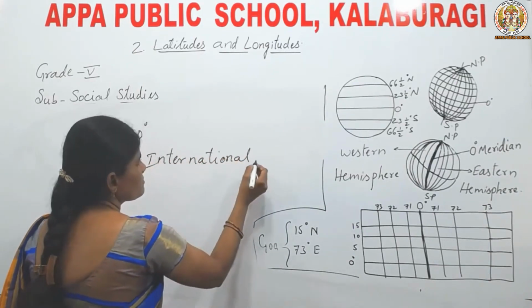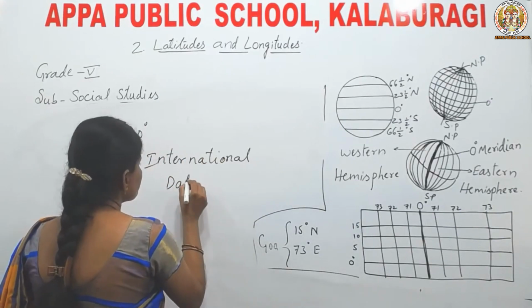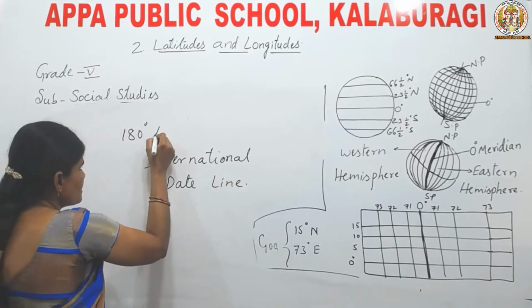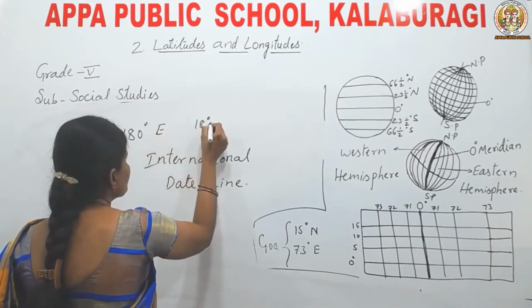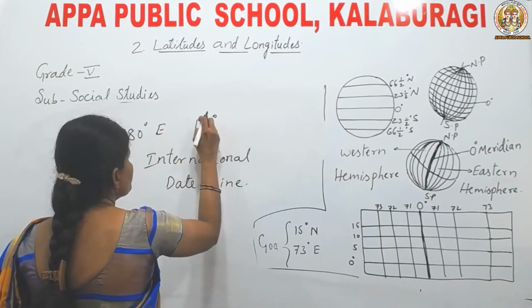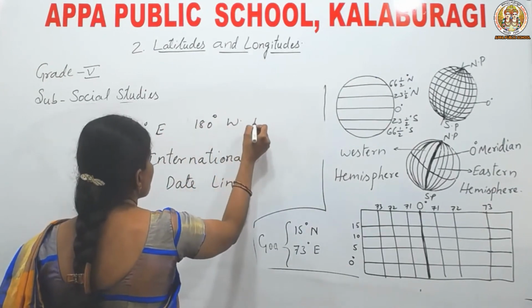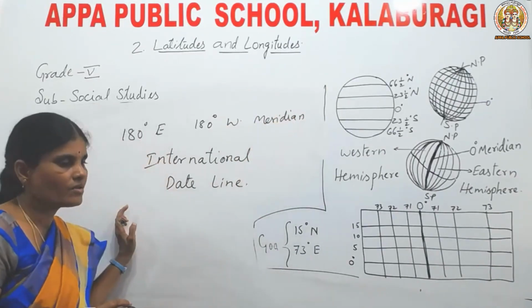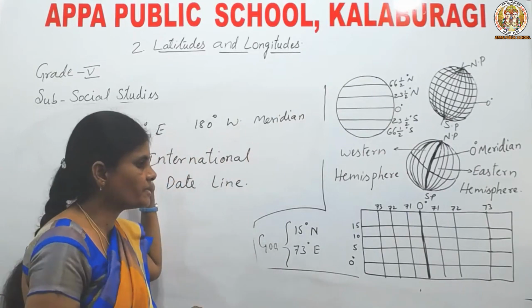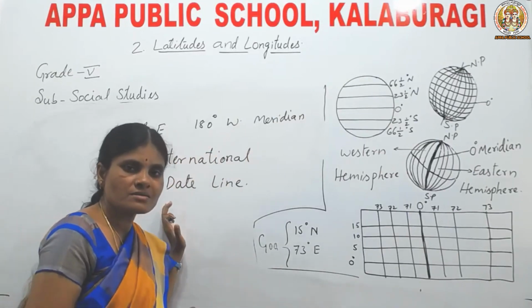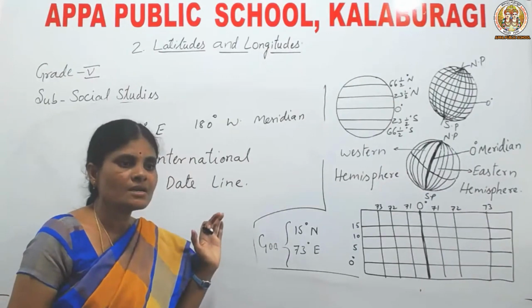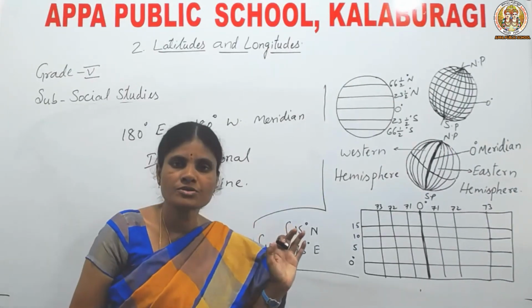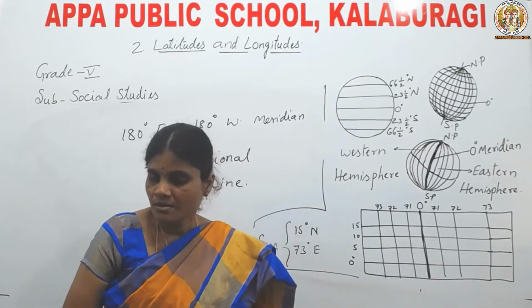See children, the 180-degree east meridian and the 180-degree west meridian, both are the same. It is called the international dateline. With the help of this international dateline, we can find out the dates. Understood, children?